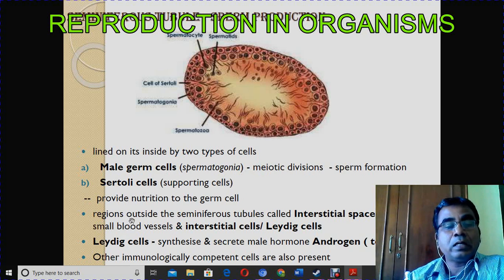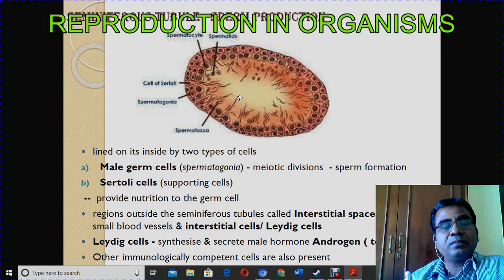Then outside the seminiferous tubule, there is an interstitial space that is filled with interstitial cells, otherwise Leydig cells. These Leydig cells secrete the male hormone, that is androgen. Testosterone is a major androgen. Okay, so these things you must keep in your mind while we are studying about seminiferous tubules.